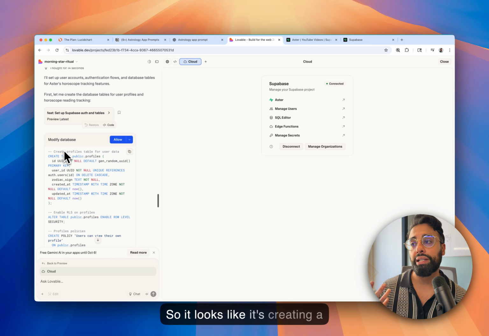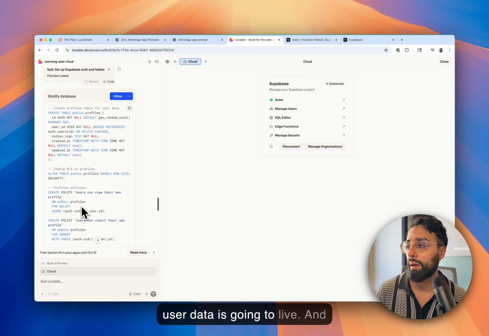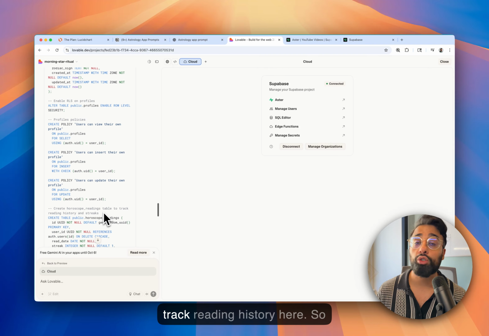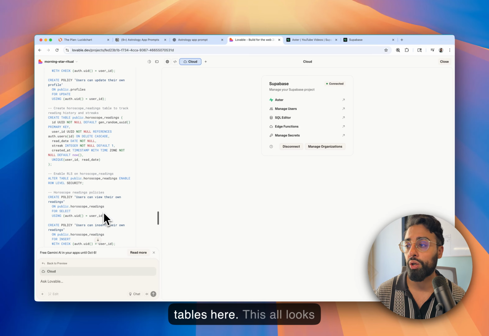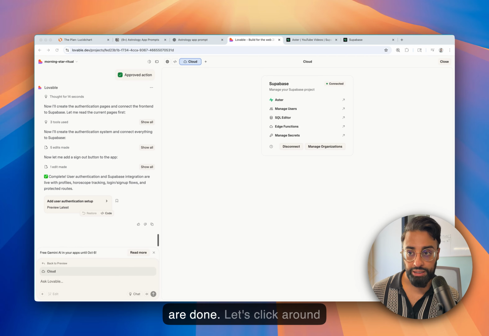So it looks like it's creating a profile table. This is where user data is going to live. And then it's going to create horoscope tables and maybe track reading history here. So we're creating those database tables here. This all looks pretty good to me, so I'm going to go ahead and click allow. Okay, it looks like we are done.